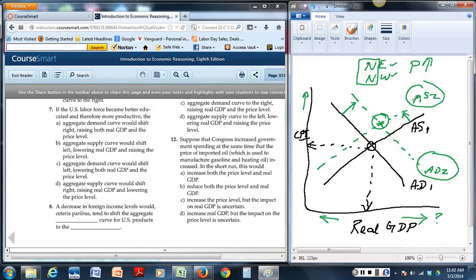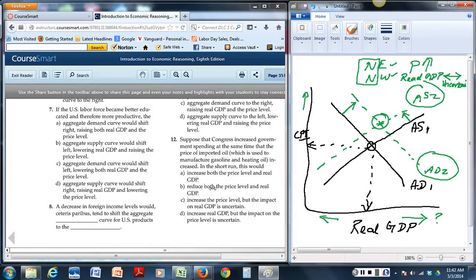So real GDP impact is uncertain. The answer to this question: increase both the price and GDP? No. Increase the price, but I don't know about the GDP.